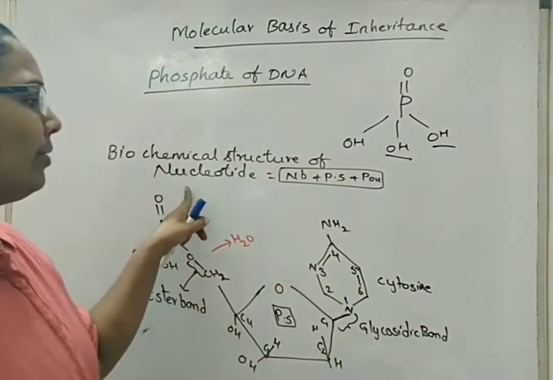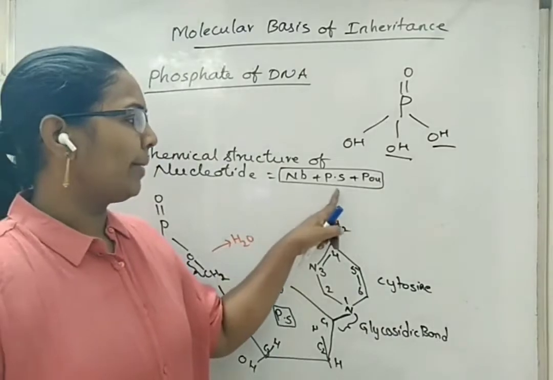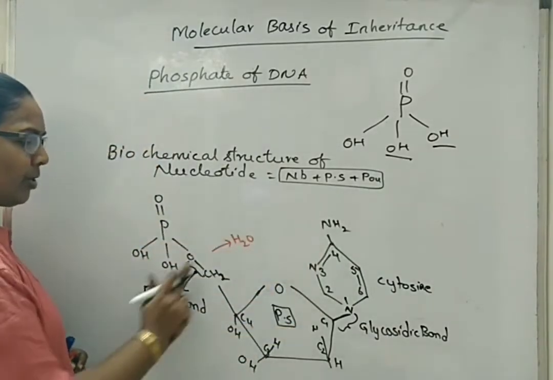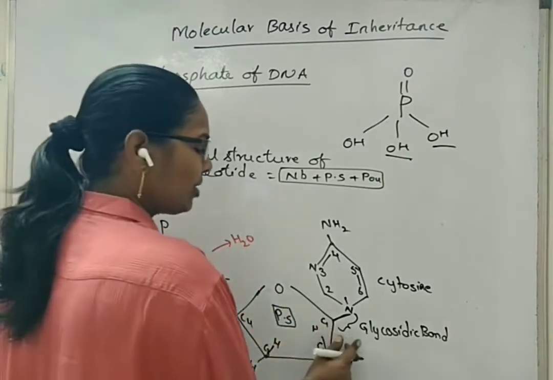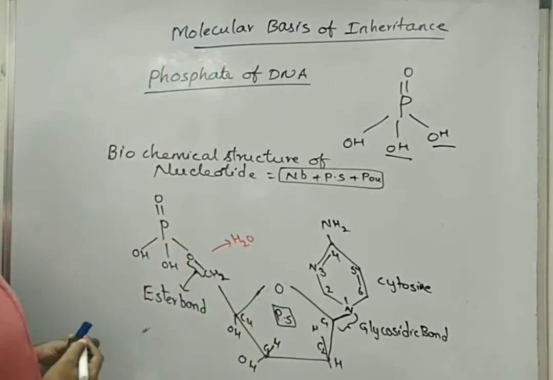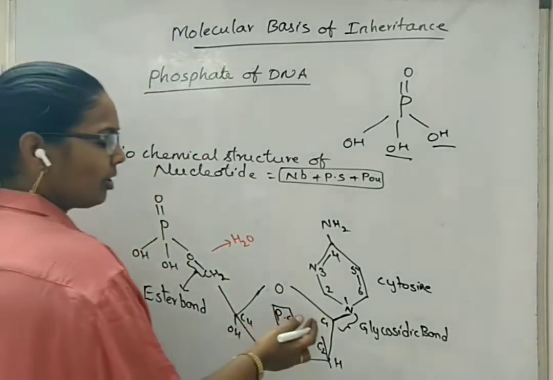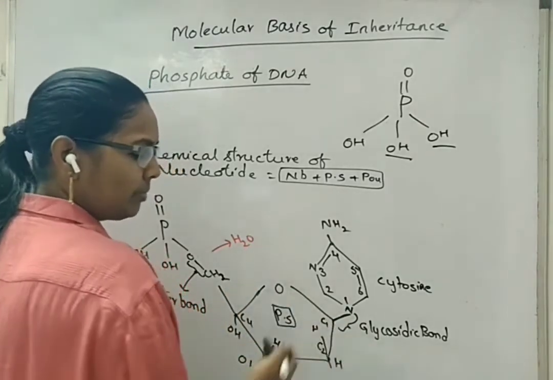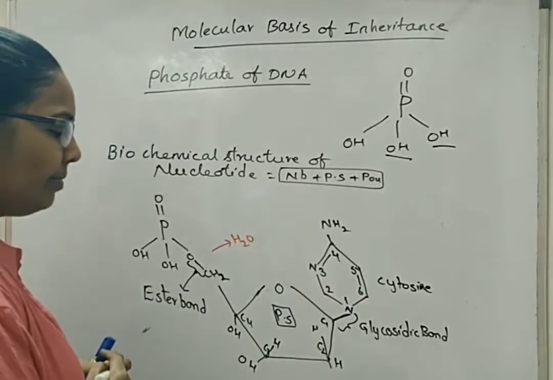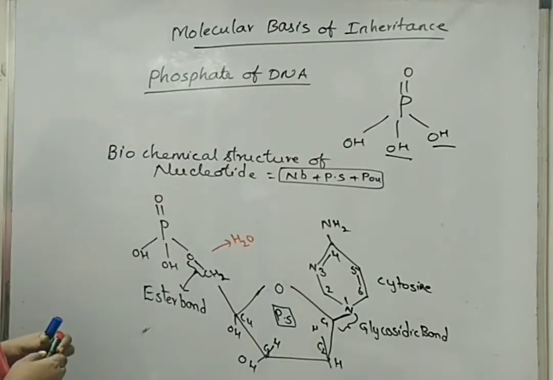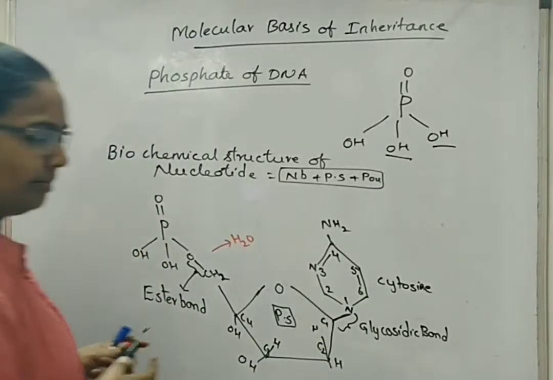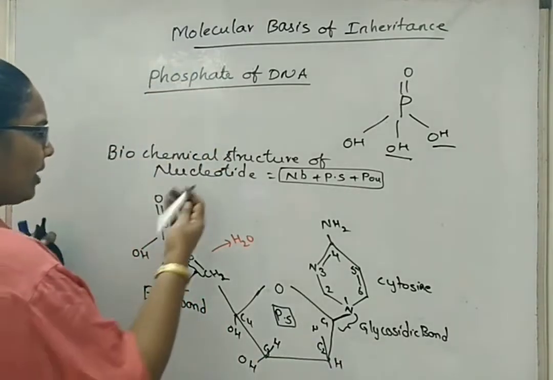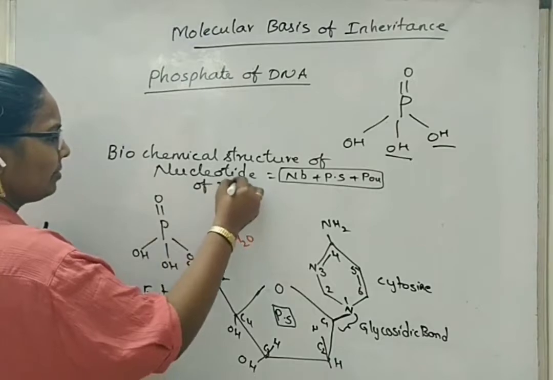So a nucleotide, which is composed of nitrogen base, pentose sugar and phosphate molecule, will be like this, with one ester bond by dehydration and a glycosidic bond. Here also you will see the loss of one water molecule, because already in the previous structure we have seen the existence of OH and hydrogen atoms. So this is the structure of a nucleotide of DNA.